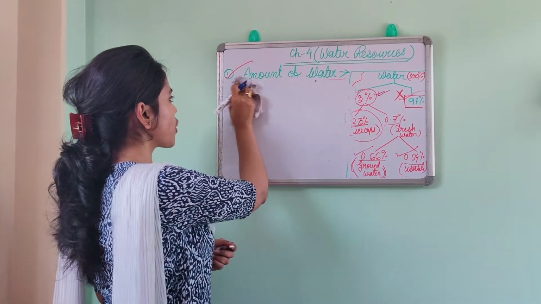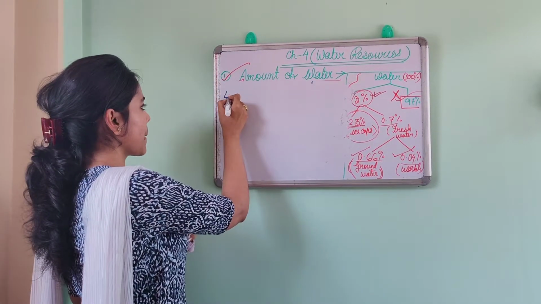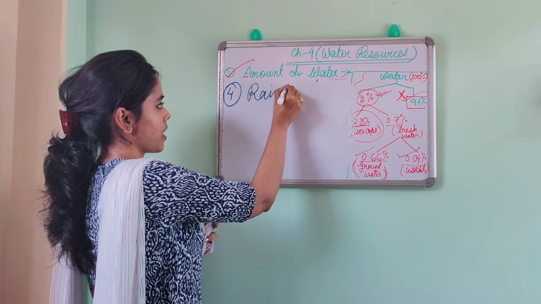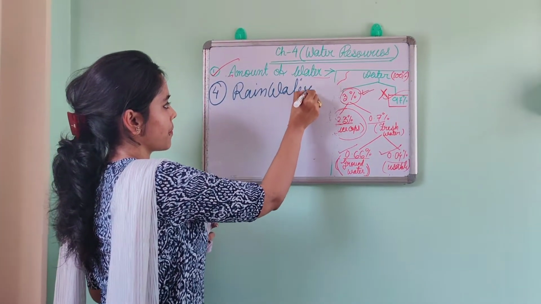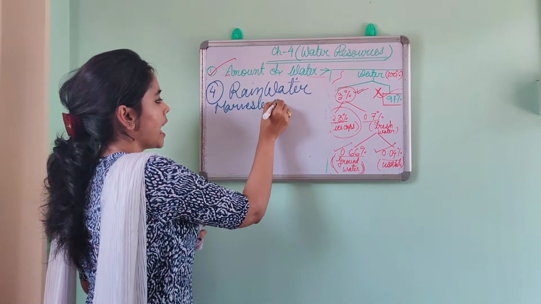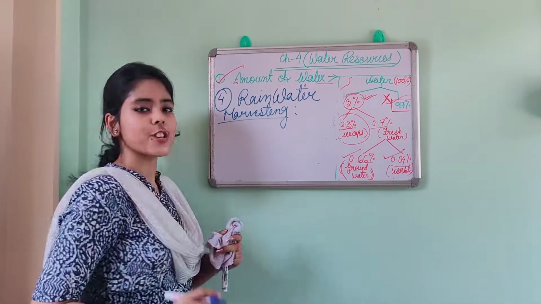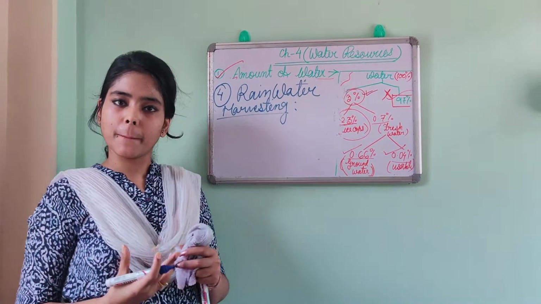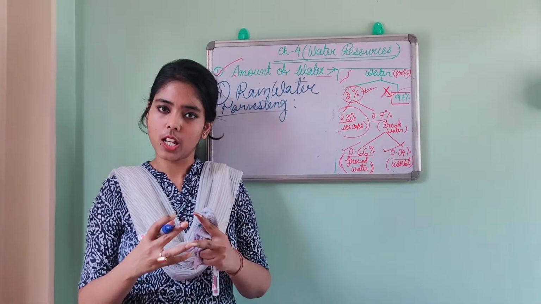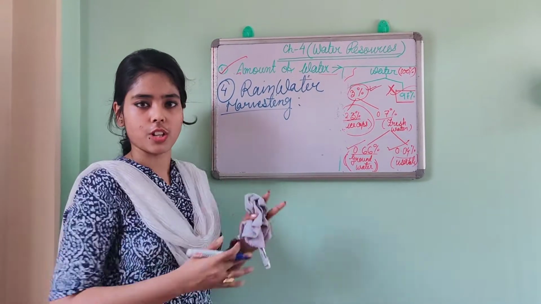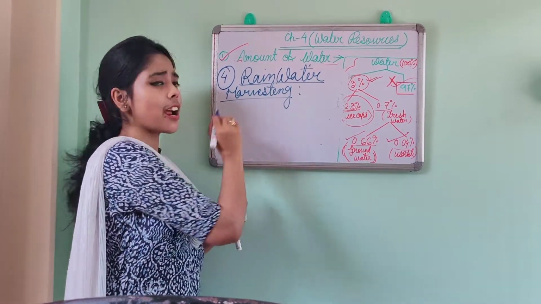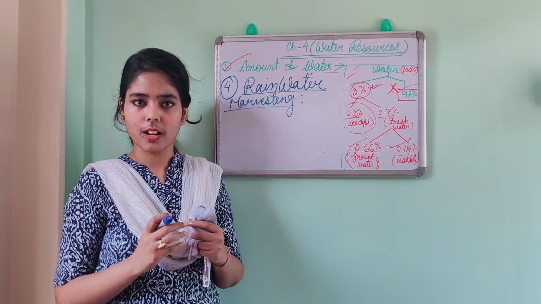Now we will move forward towards the next topic, that is rainwater harvesting. Now this word harvesting is generally related to crops or cropping. What is the meaning of harvesting? To collect something. It is generally related to agriculture. But here we will use it differently. So see here, rainwater harvesting means rainwater collection, right?